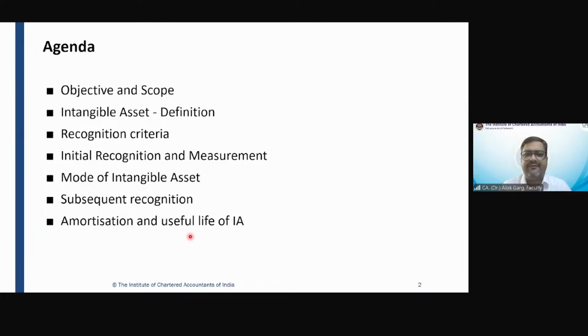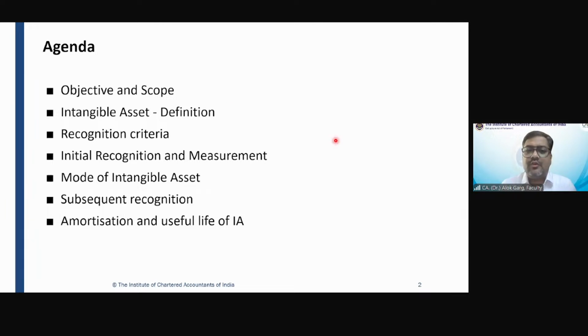Right, friends? So if I need to summarize the agenda, we will be talking about the accounting treatment of intangible asset. Accounting treatment means initial recognition, initial measurement, subsequent measurement, amortization, and derecognition as well. So this is what I'm going to cover in the next 2 classes, in the next 6 hours on this particular intangible assets.